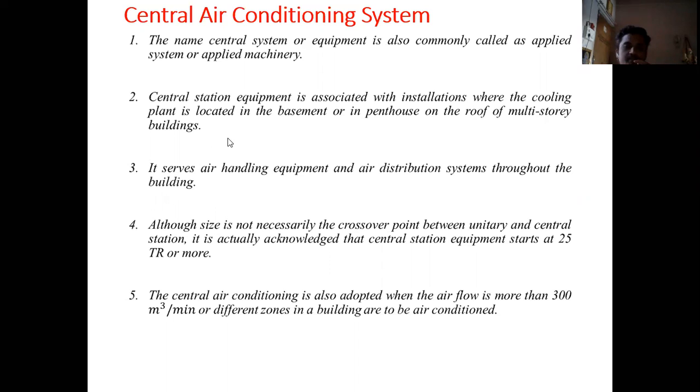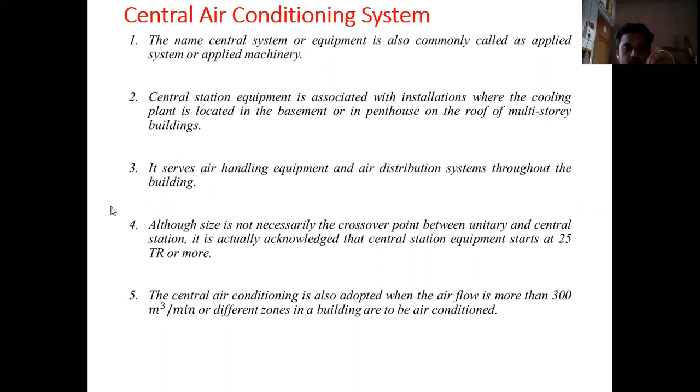Now, in the case of a window air conditioner, that we use in a unitary air conditioning system, we generally use a hermetically sealed compressor. But a hermetically sealed compressor has lesser efficiency, so whenever we have higher capacity requirements, we generally use different types of compressors. Hermetically sealed compressors are not used when there is a high capacity requirement, because the efficiency of the system may go down. So these are the things that we should know.